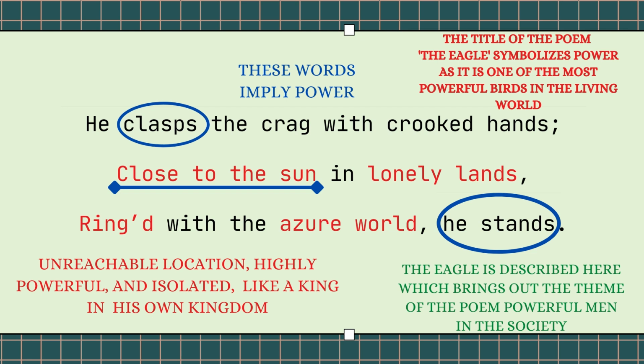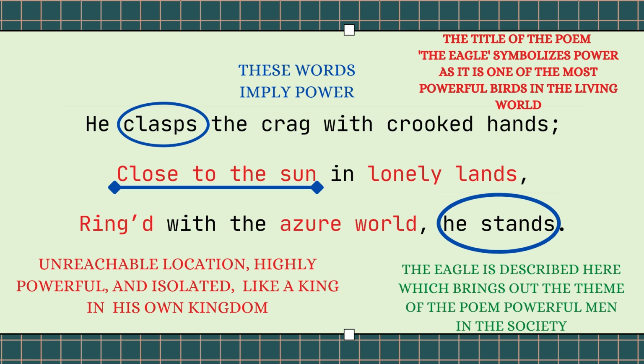You know that the sun is a very powerful element. The sun is the ultimate source of power, as we all know. So, if the eagle is close to the sun, that means the eagle is also powerful like the sun. So, this phrase also implies power.